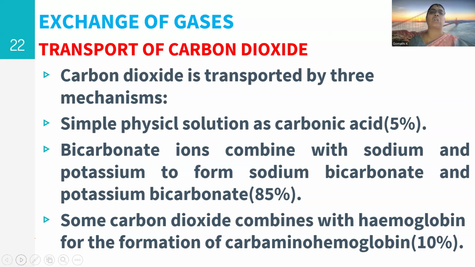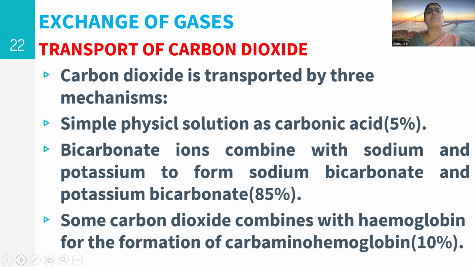Transport of carbon dioxide. Carbon dioxide is transported by three mechanisms. First, simple physical solution as carbonic acid: 5% of the carbon dioxide is transported this way. Second, bicarbonate ions combine with sodium and potassium to form sodium bicarbonate and potassium bicarbonate, the major form of carbon dioxide transport.